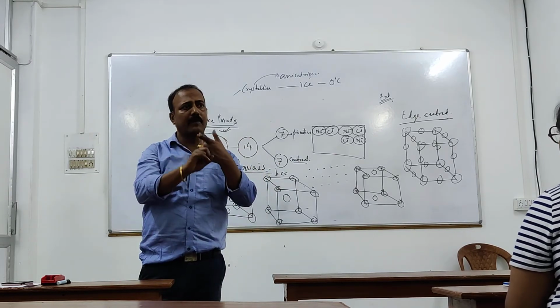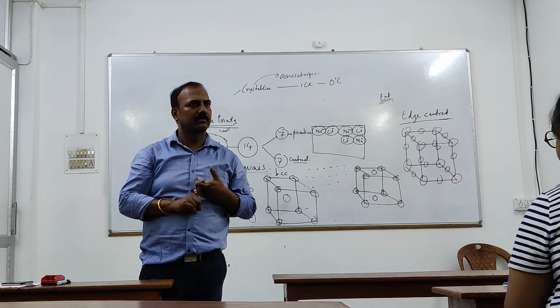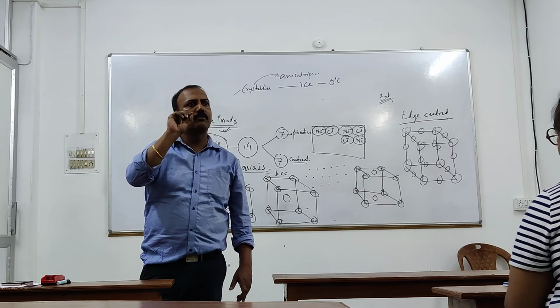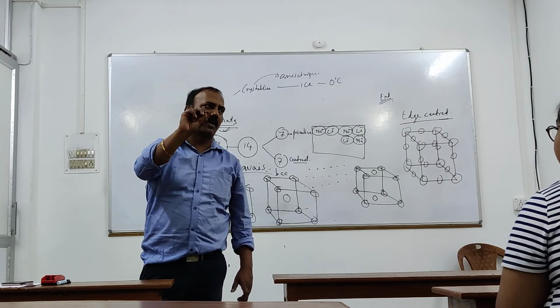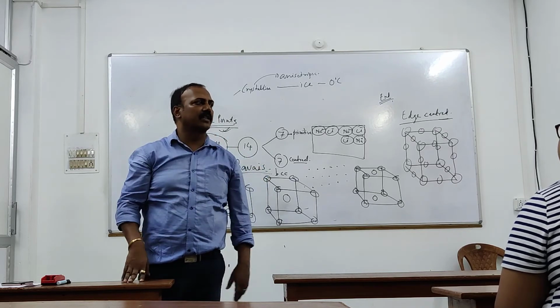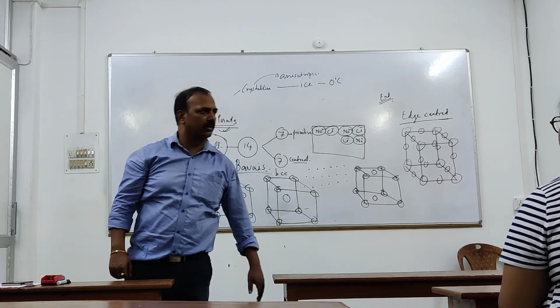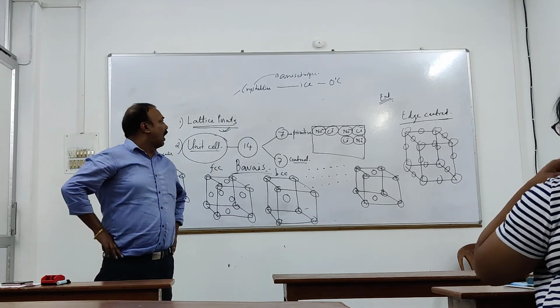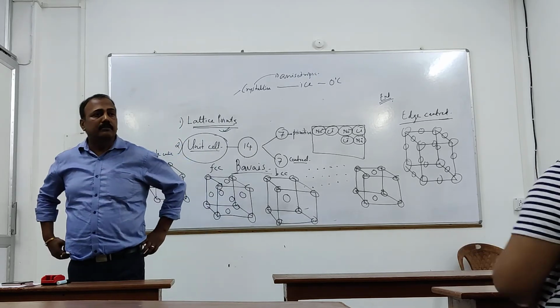But none of the points should be missed. It's the smallest space made by the lattice points. And if it is arranged in all three directions, it will give you the structure of the crystal. Okay?